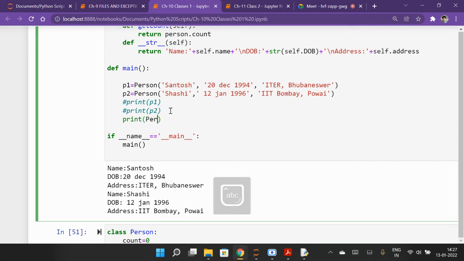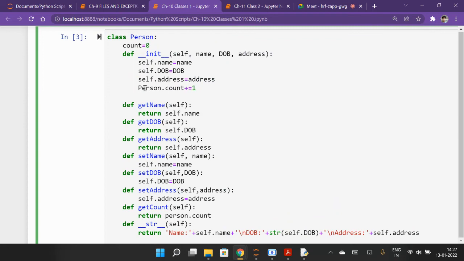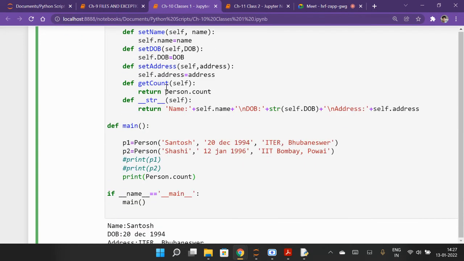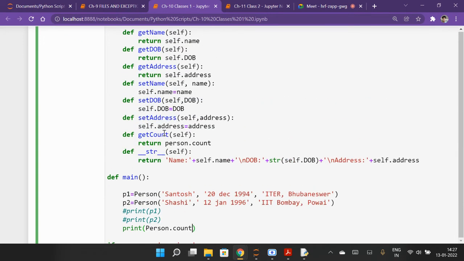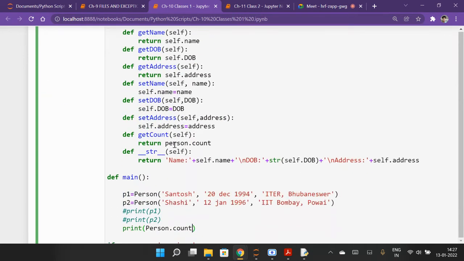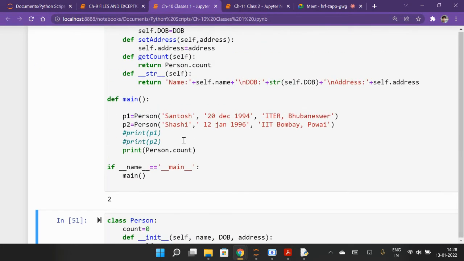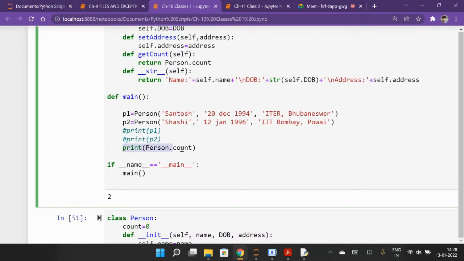So if I print the class name, person dot count, it will return how many objects have been created in the class person. So here you can check. Print person dot count, so count is 2 because we have defined 2 objects here.